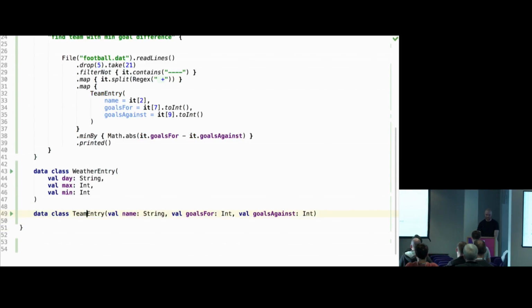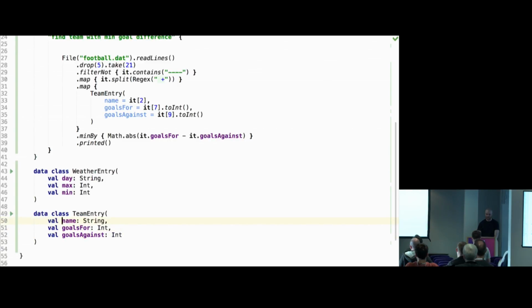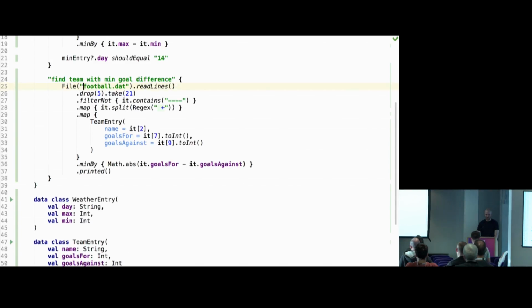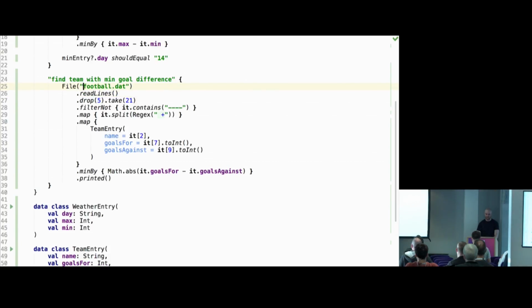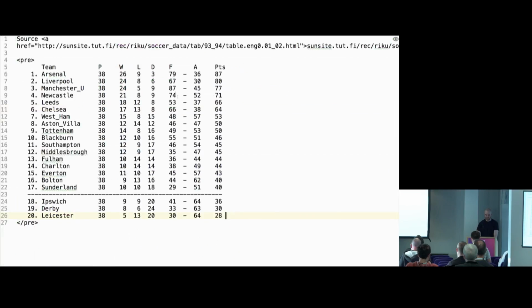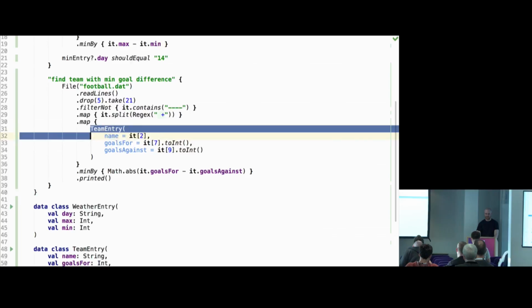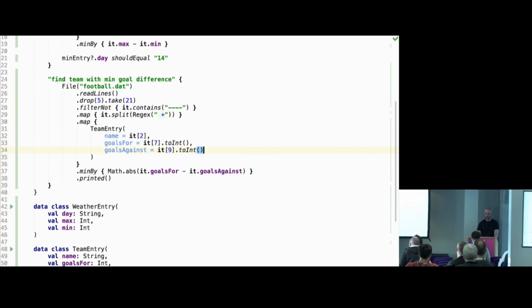So the idea is absolutely the same. We have this data class for team entry. It will have name, goals for and against. Then we have this code, which loads the file football.dat, which we just looked at. Then we read lines, drop 5, take 21. Then there was one line with dashes, right? Then we skip this line. Then we do split. Then we do map, and then the same thing, team entry with column numbers. So it's basically the same stuff.